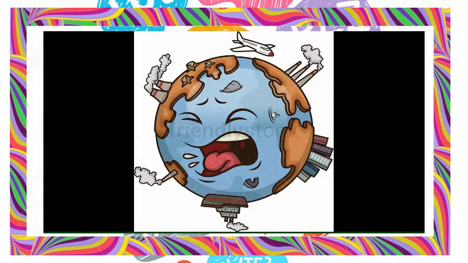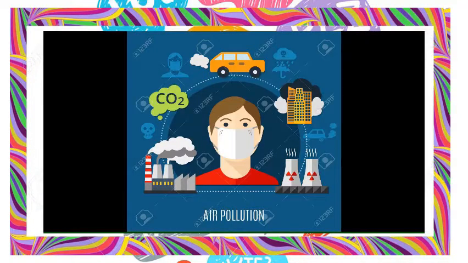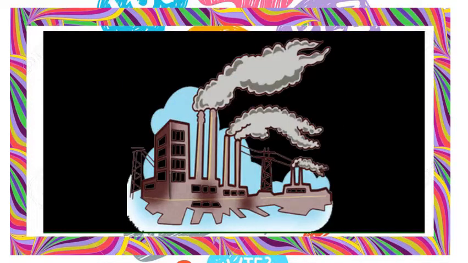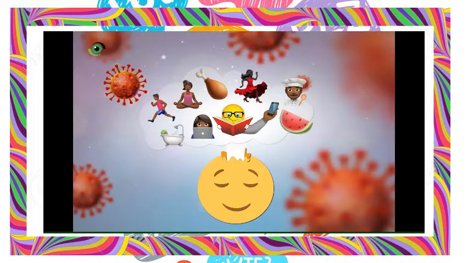Sixth one is HAP, hazardous air pollutants, also known as toxic air pollutants or air toxics, are those pollutants that cause or may cause cancer or other serious health effects such as reproductive effects or birth defects, or adverse environmental and ecological effects. Seventh one is immediate response action plan.